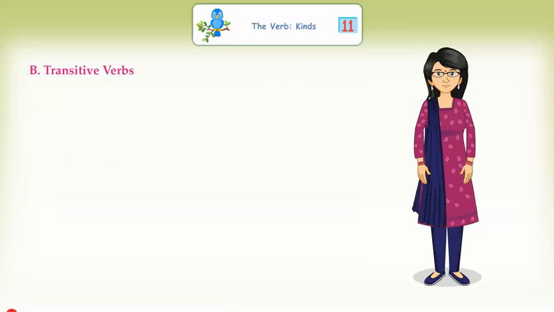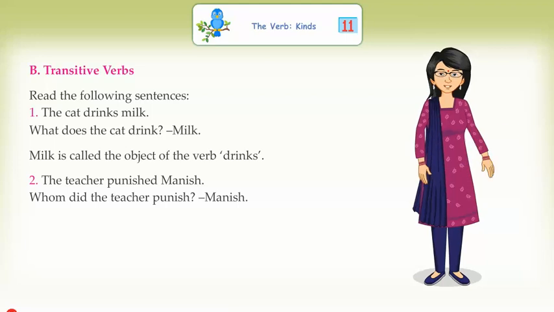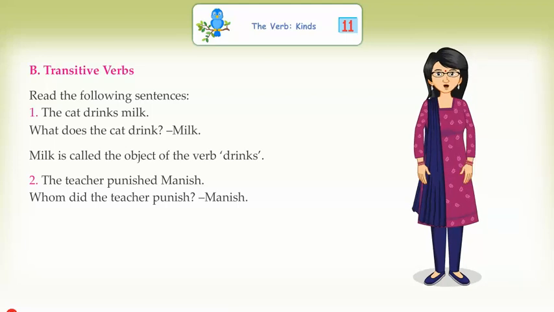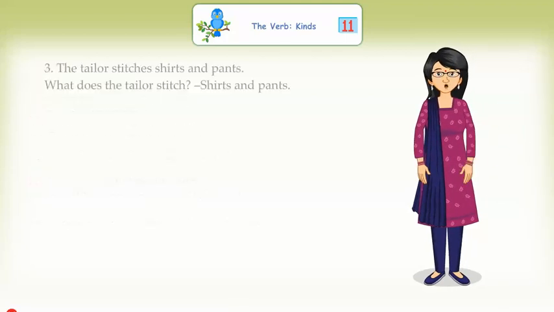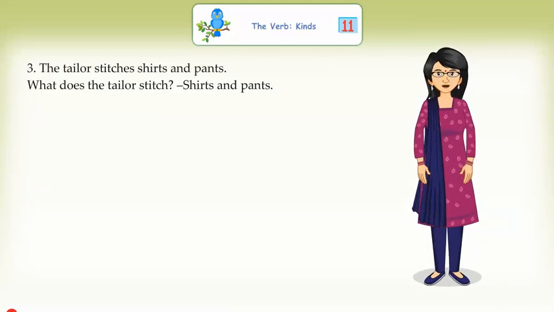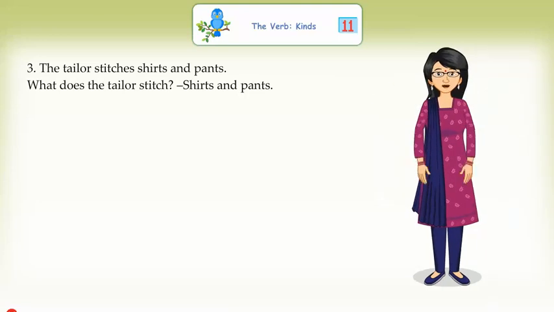Transitive verbs. Read the following sentences. The cat drinks milk. What does the cat drink? Milk. Milk is called the object of the verb drinks. The teacher punished Manish. Whom did the teacher punish? Manish. Manish is the object of the verb punished. The tailor stitches shirts and pants. What does the tailor stitch? Shirts and pants. Shirts and pants is the object of the verb stitches.